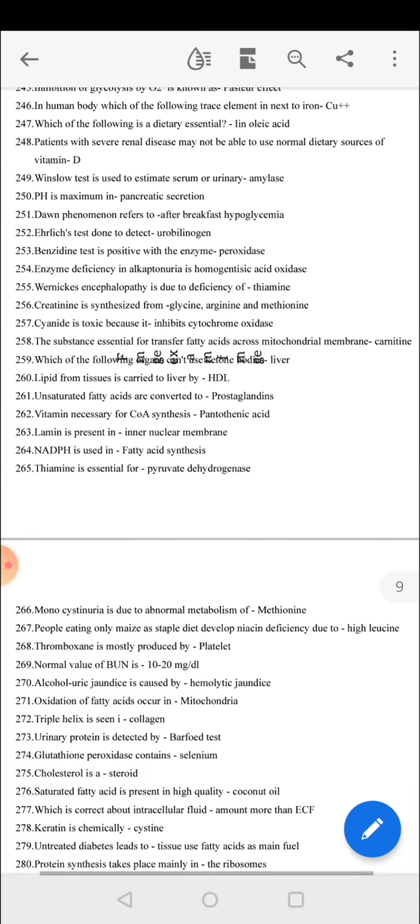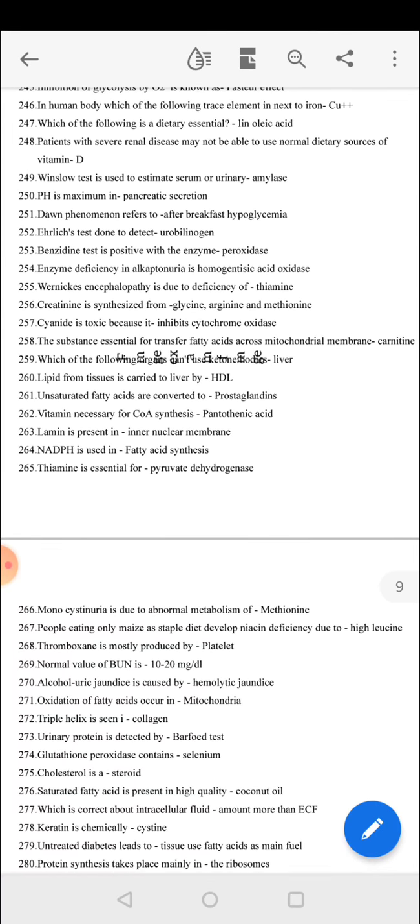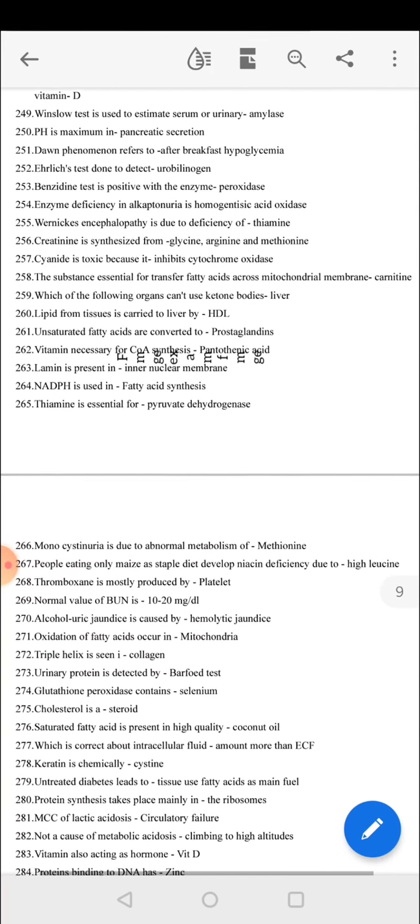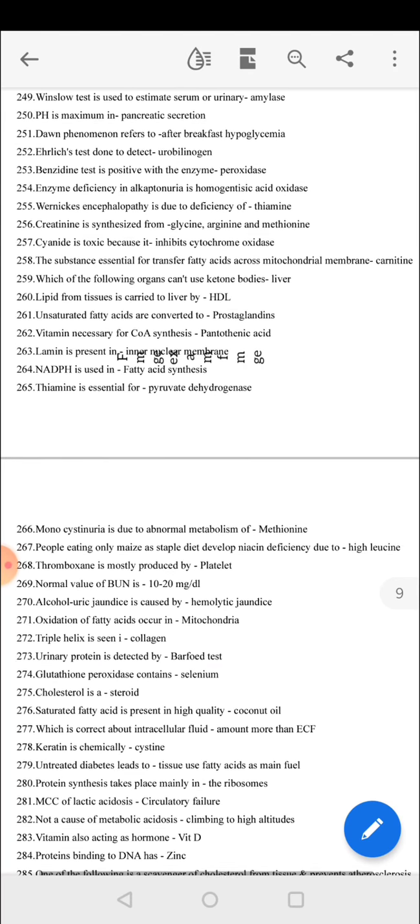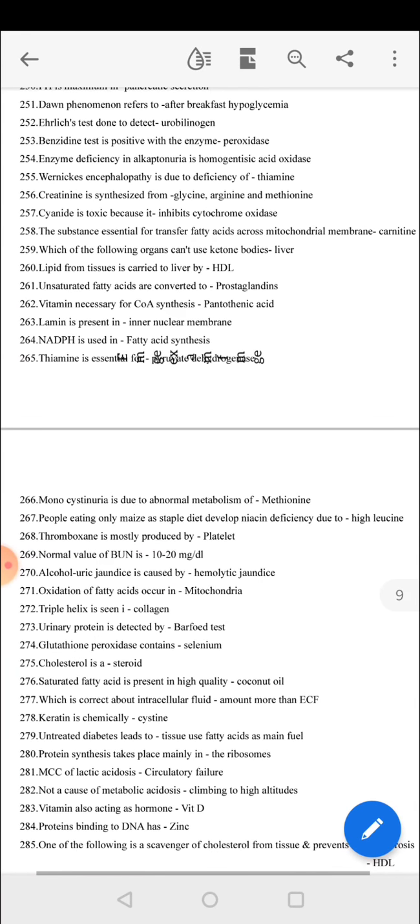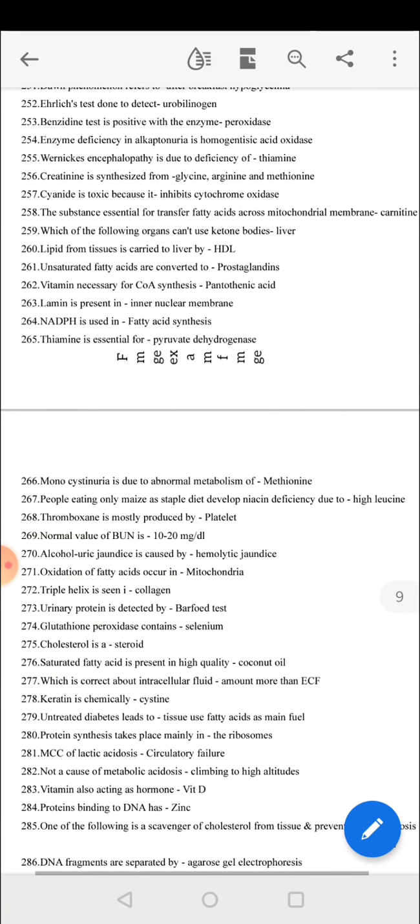Lipid from tissues is carried to the liver by HDL. Unsaturated fatty acids are converted to prostaglandins. Vitamin necessary for fatty acid synthesis is pantothenic acid. Laminin is present in the inner nuclear membrane. NADPH is used for fatty acid synthesis. Thiamine is essential for pyruvate dehydrogenase.